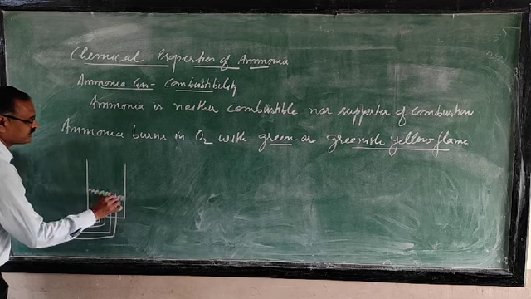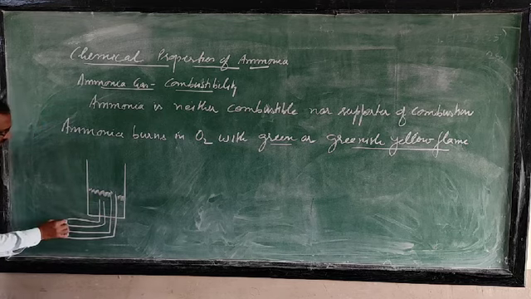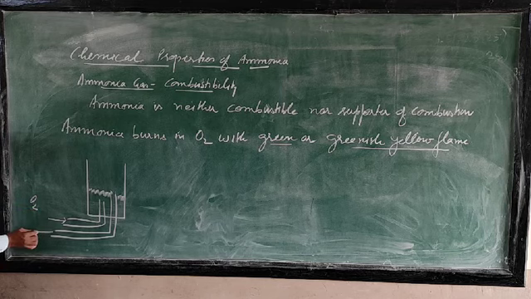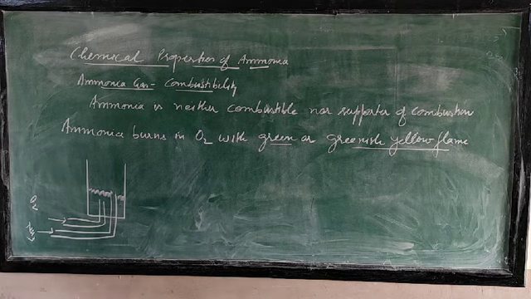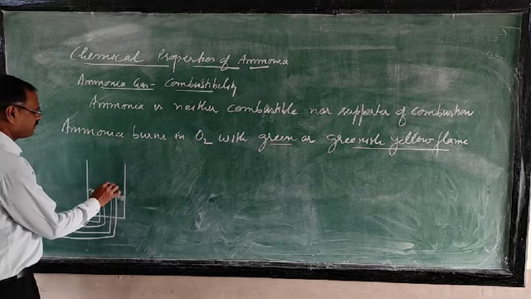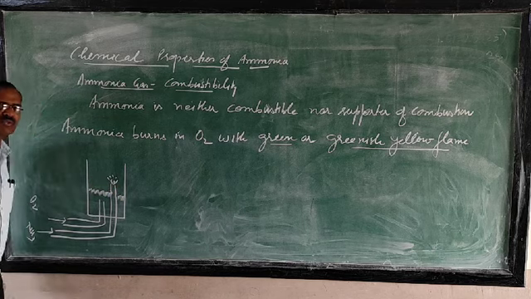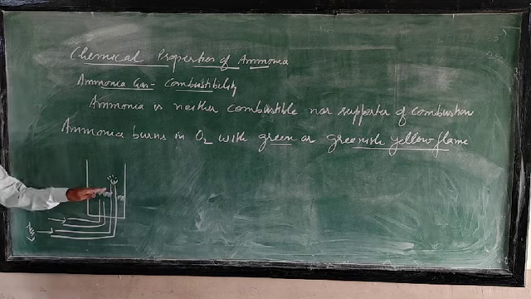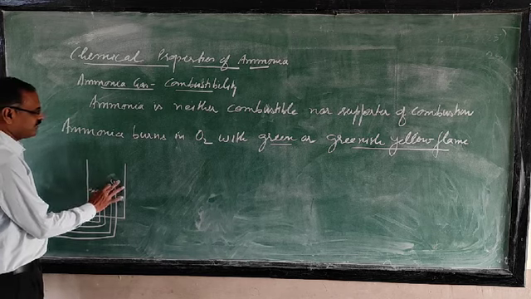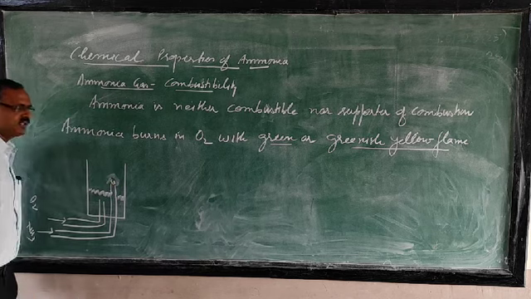Just see this corner hole here. From one inlet we supply oxygen, and from the other inlet we supply ammonia. First of all, what do we do? We supply ammonia gas and then we burn it. What we observe is that this ammonia does not burn